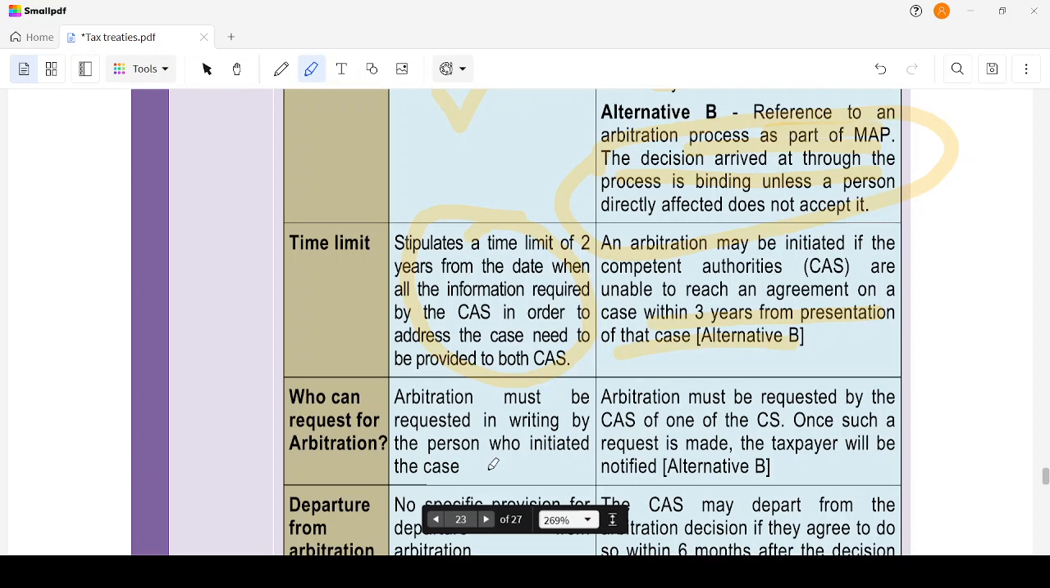If the competent authorities are not able to come to a conclusion, who can request? The person who initiated the case can request for arbitration. Arbitration may be requested by the competent authorities.